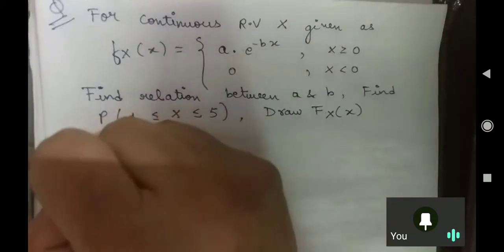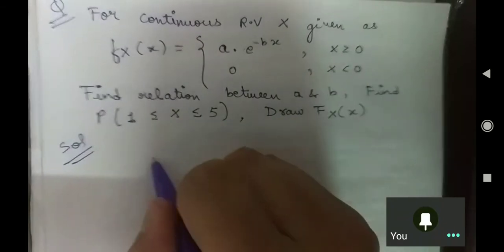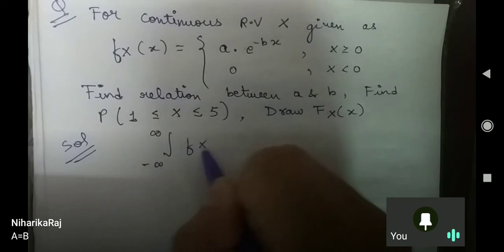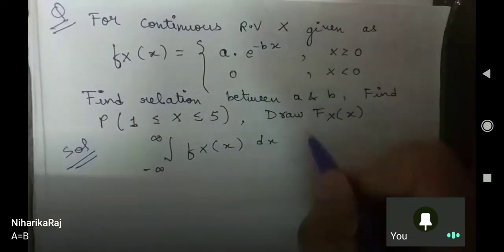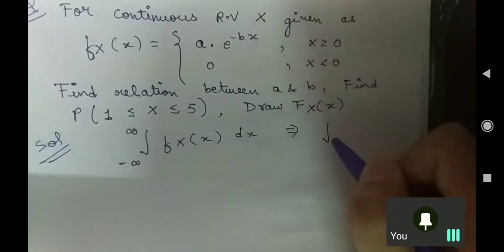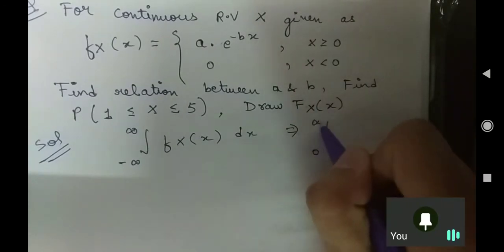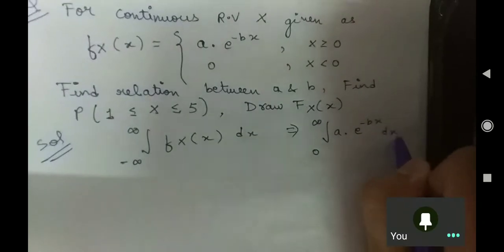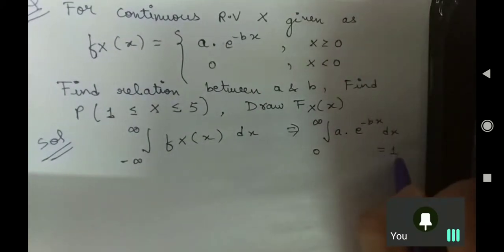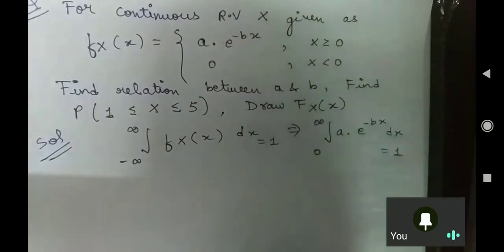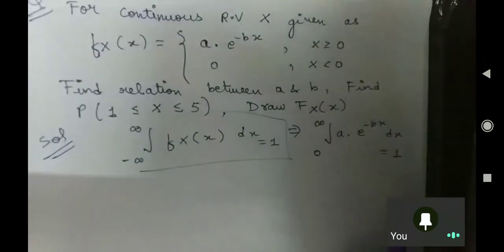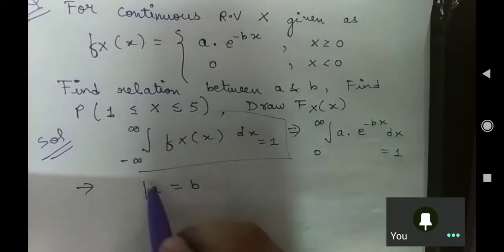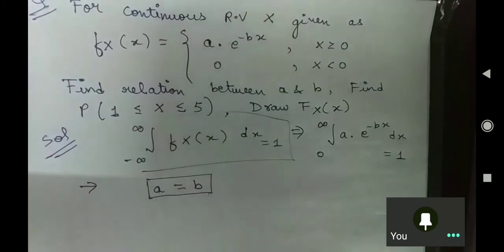Now, what they are doing, let us understand. They are applying the basics, sir. Minus infinite to infinite, fx of x dx. Yeah, Niharika, correct. It becomes 0 to infinite a into e to the power minus bx dx, and that should be equal to 1. This is your basics. On solving it, what you will get? Your a comes out to be b. Very basic thing.